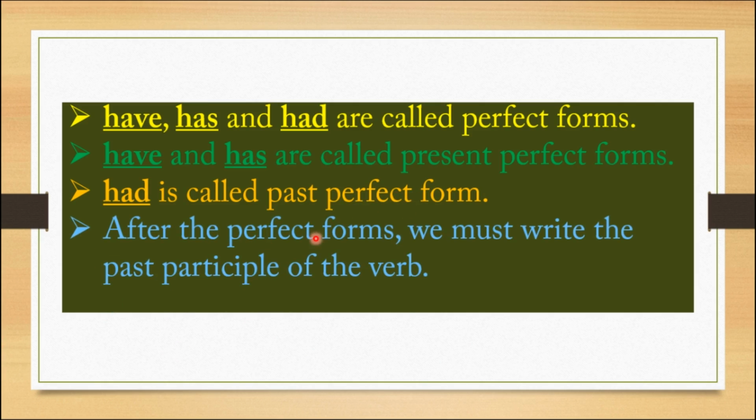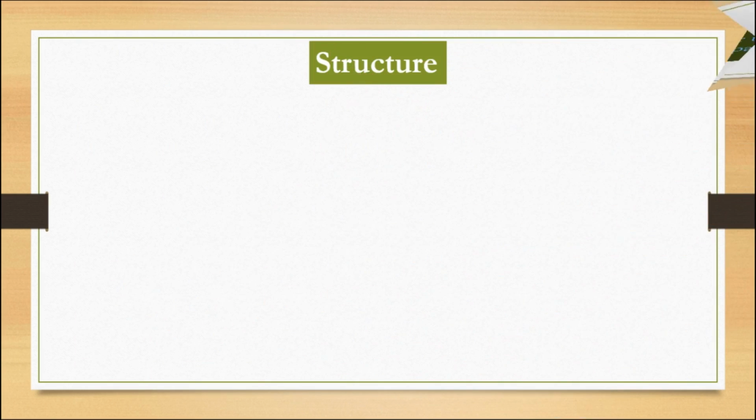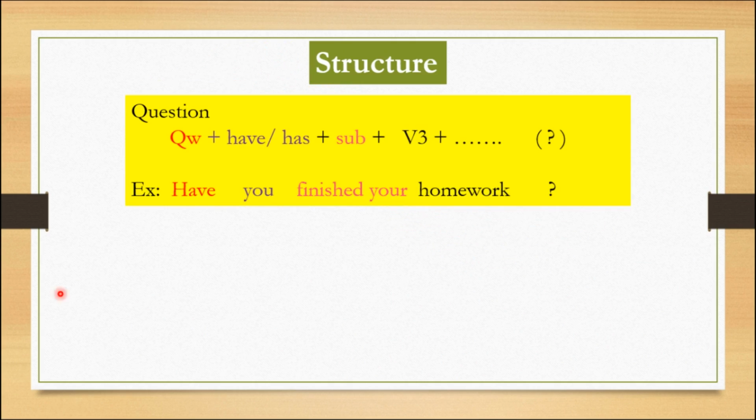After the perfect forms, we must write the past participle of the verb. We have already discussed it. Look, structures in the present perfect tense. Question structure: question word plus have or has plus subject plus V3 plus dash dash dash question mark.